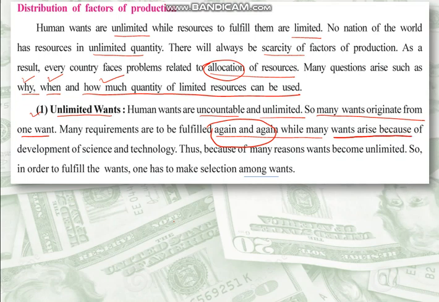Many wants arise because of the development of science and technology. Thus, because of many reasons, wants become unlimited. So in order to fulfill the wants, one has to make a selection. You have to select which wants are to be completed first and which are to be left or avoided.